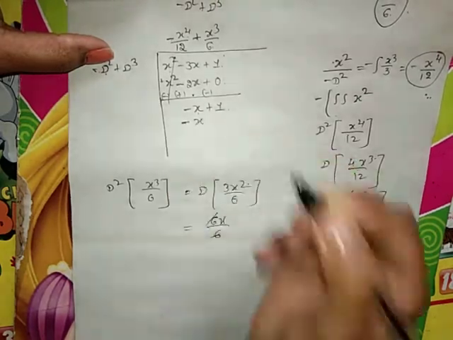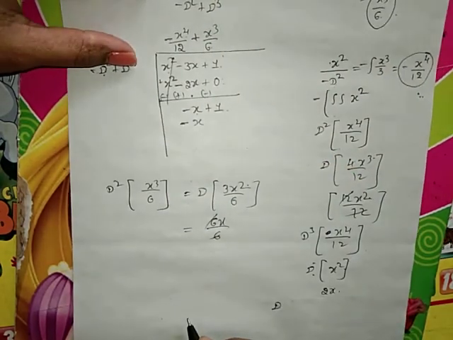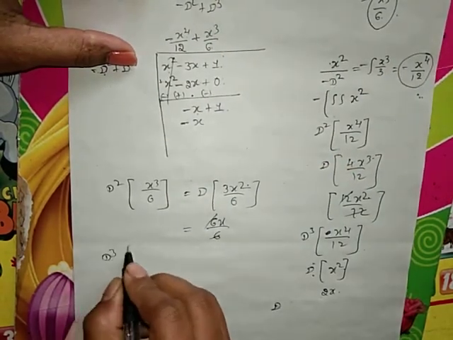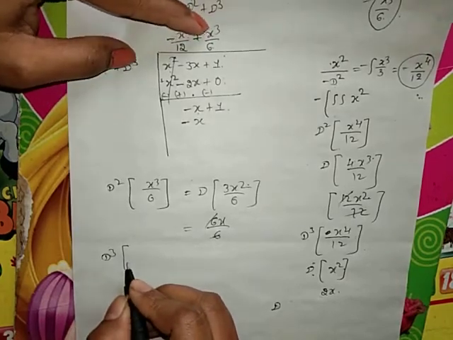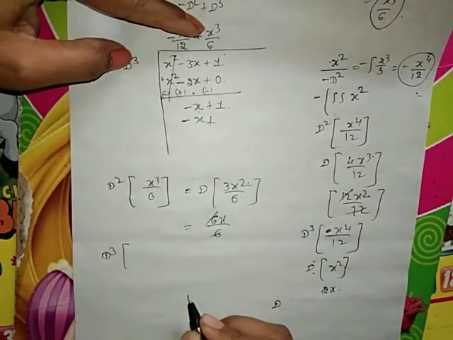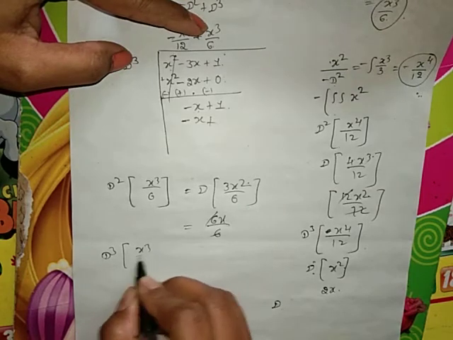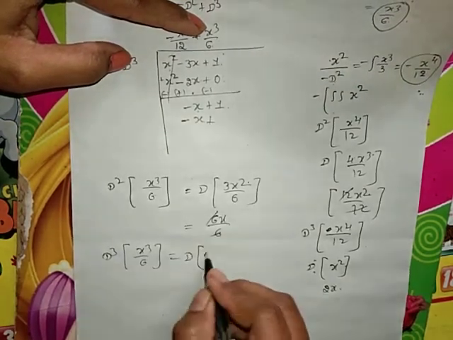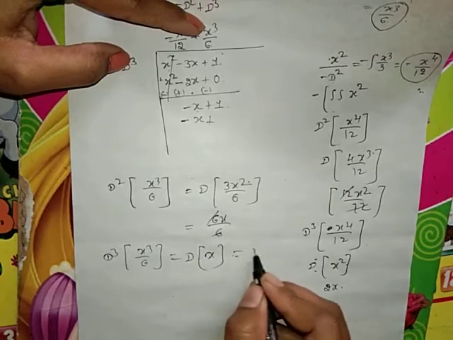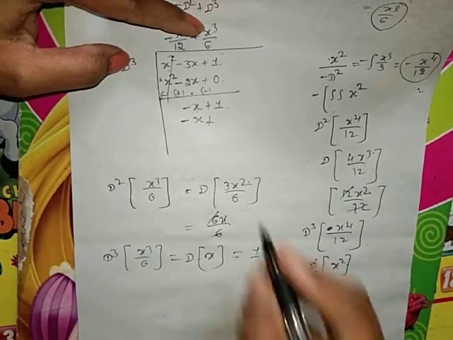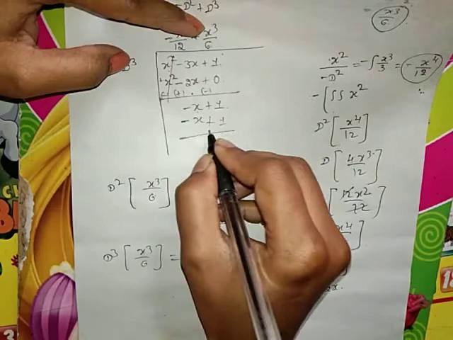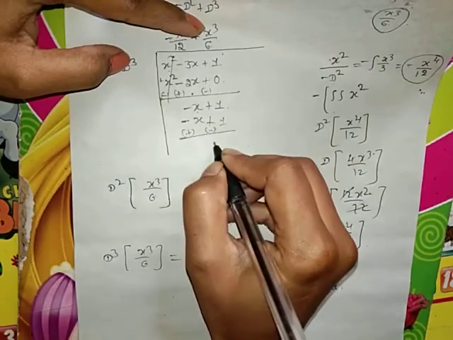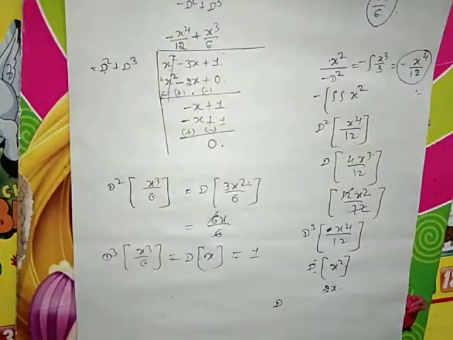Write down the x. Next third derivative. Third derivative of plus into plus. Plus third derivative of x cube by 6. Already we have done the second derivative, that is x. Further derivative is 1, plus 1. Reverse the sign. We get a remainder 0.